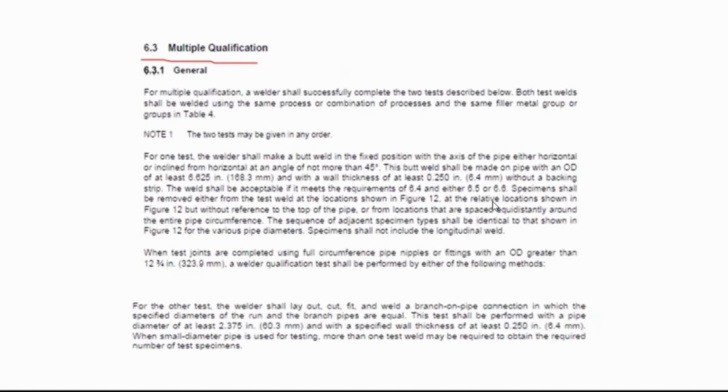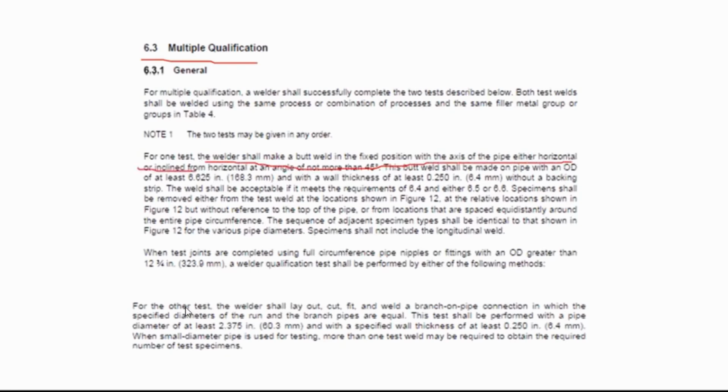According to this, multiple qualification using the same process or combination of processes and the same filler group or groups, as you can see here, 2 tests may be given in order. For the first test, the welder shall make a butt weld in the fixed position with the axis of the pipe either horizontal or inclined. So according to this clause.